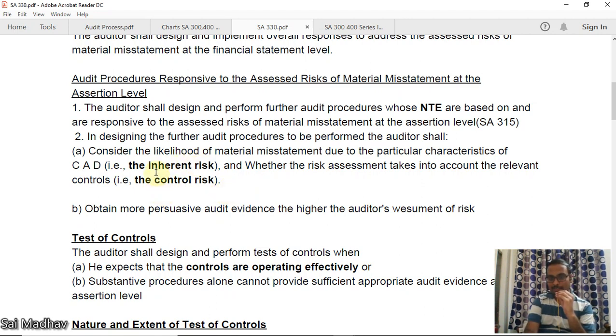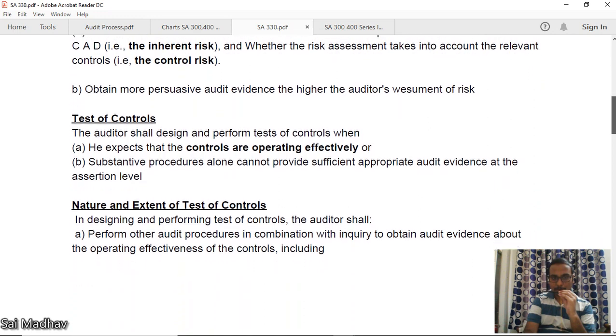Okay, he will consider inherent risk and control risk. Inherent risk we have discussed earlier. Control risk also we have discussed. Obtain more persuasive audit evidence the higher the auditor's assessment of risk. Okay, if the risk is high, you should obtain more audit evidence. That is the overall thing mentioned here.